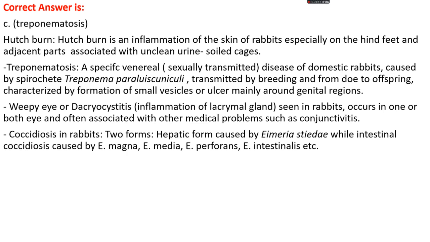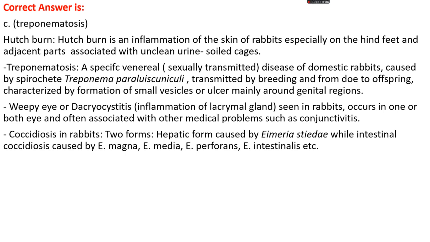urine soil cage. Trypanomatosis is also a specific venereal, which is a sexually transmitted disease of domestic rabbit, mainly caused by the spirochetes Treponema paraluis cuniculi. It's mainly transmitted by breeding and from doe to offspring, characterized by the formation of small vesicles or ulcers mainly around the genital regions.